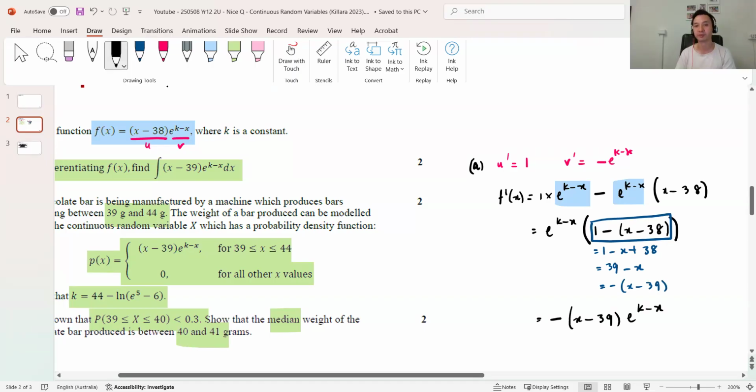Now, therefore, f dash x equals that. Perfect. Let me check that. Great.